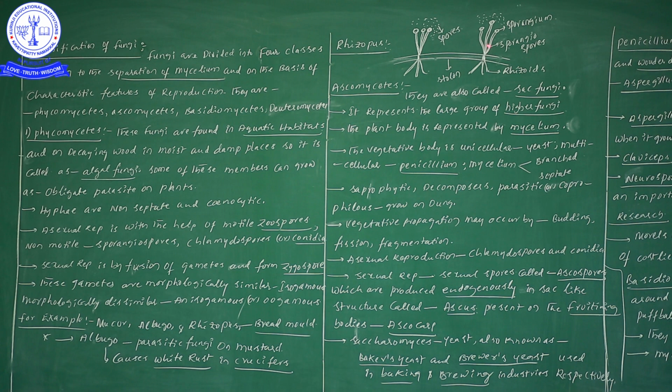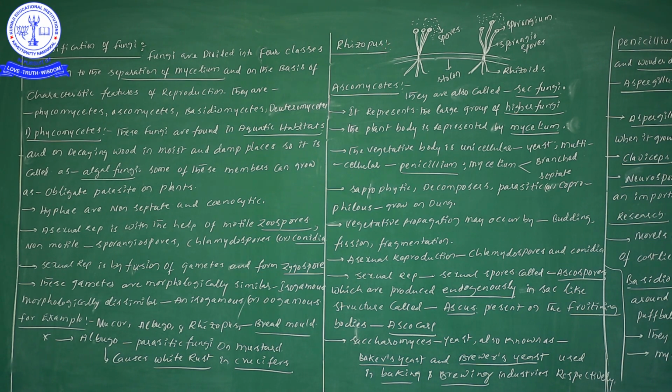Now here, aerial and erect structures are there. The structures present on the stolon we call sporangiophores. The terminal part of these sporangiophores is known as the sporangium. The sporangium is situated at the terminal region and produces spores. Once you see there, dots are present. These dots are the spores. Likewise, we can see the structure of Rhizopus.